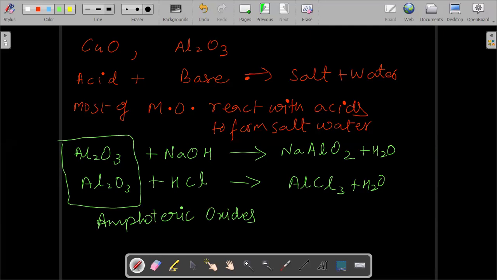So amphoteric oxides are oxides which behave as acids as well as bases. If they react with a strong base, they behave as an acid. If they react with a strong acid, they behave as a base. So we can write now the definition of amphoteric oxides.